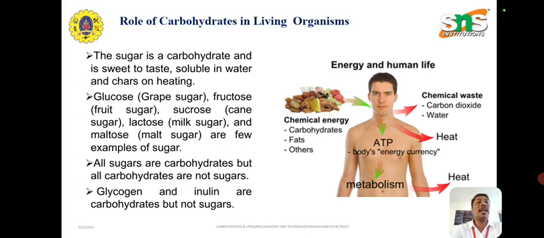Energy and human life: chemical energy from carbohydrates, fats and others. The chemical waste is carbon dioxide and water. Then it liberates heat. Carbohydrate is converted into ATP, the body's energy currency, and is metabolized and generates heat.